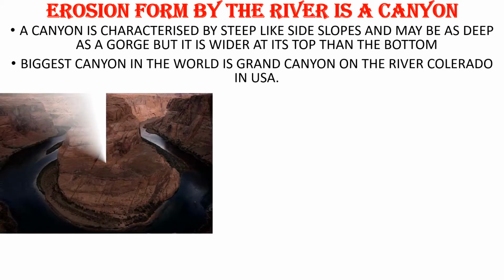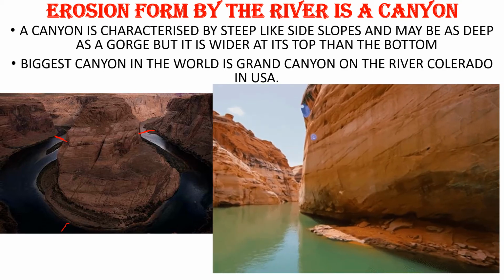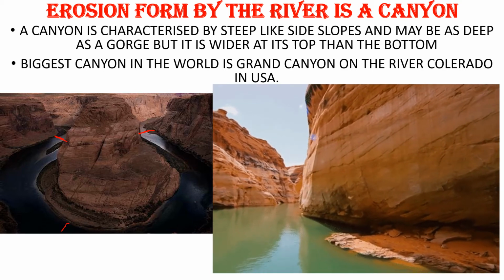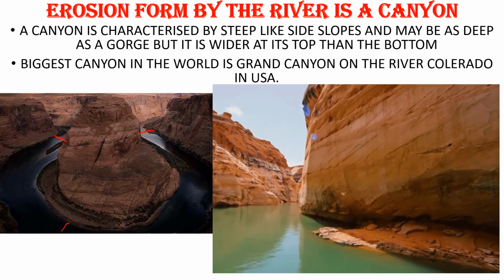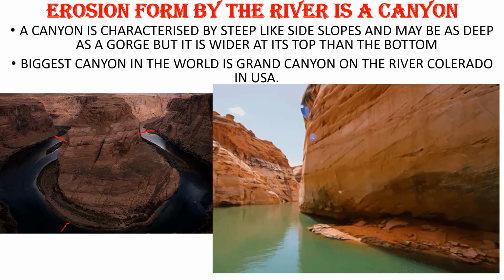This is the image of Grand Canyon. Here you can see how it is. Here it is wide, but here it is narrow. You can see, no? See. Okay. And this is how it looks. Okay. This formation is called a canyon, erosion form of river. Okay.